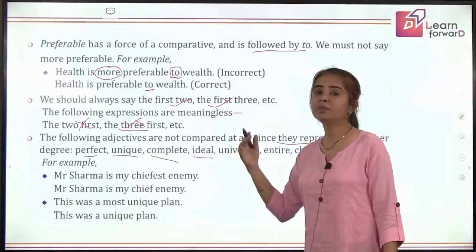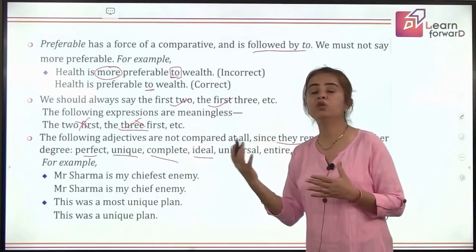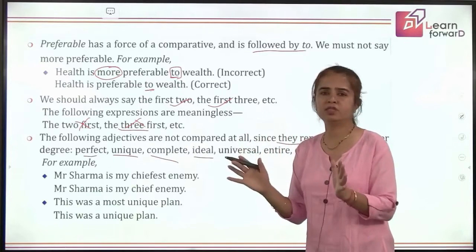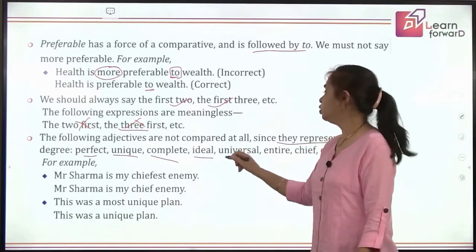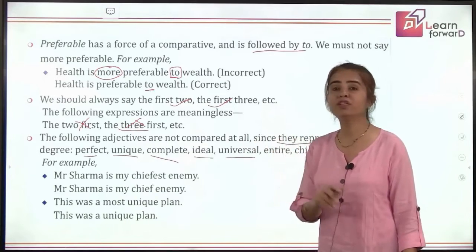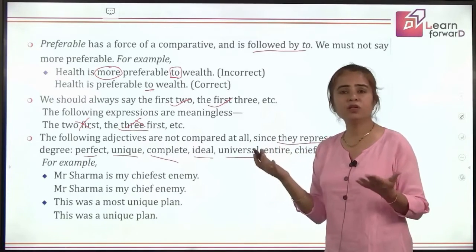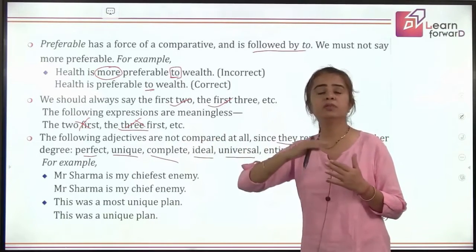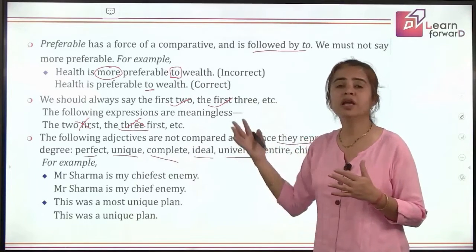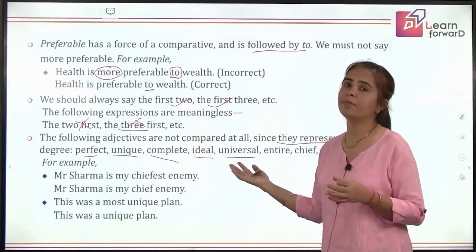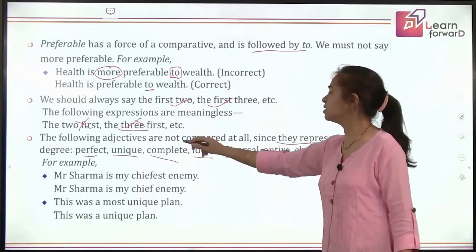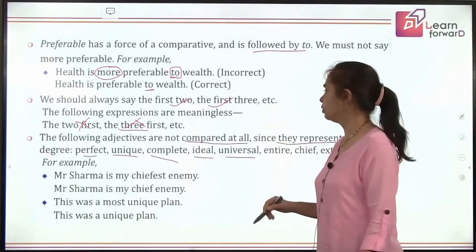Ideal. That means somebody who is an ideal, you want to follow, he is perfect in himself. That is ideal. Universal. That is one of its kind in universe. So can you see I'm already talking about the perfection of something. So they are already superior. So no comparison, children. That is why these are not compared at all.